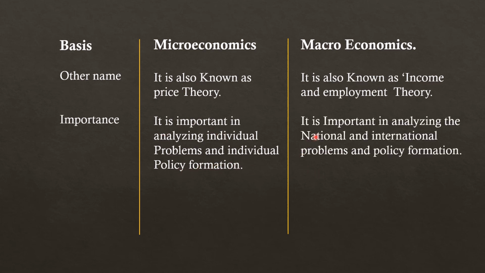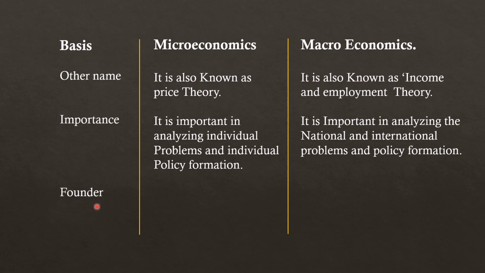Macroeconomics is important in analyzing national and international problems and policy formation. What is the national and international problem related to aggregate demand, aggregate supply, national income, inflation, deflation, banking, and what policies should be there to overcome the problem. So macroeconomics is helpful for this.